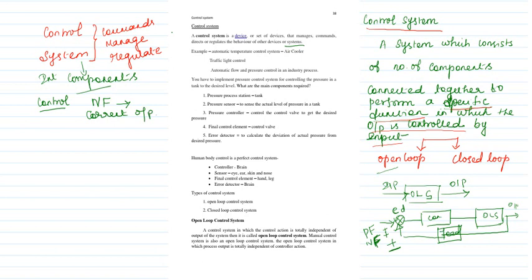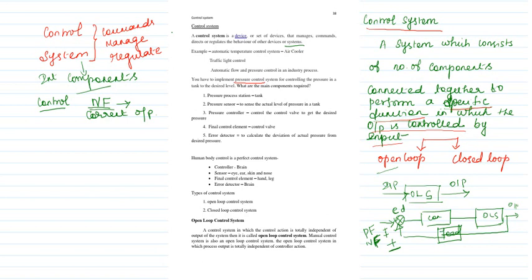That is why they have chosen negative feedback. Suppose you want to control the pressure in a particular tank at a desired level. Now my focus is to implement pressure control.